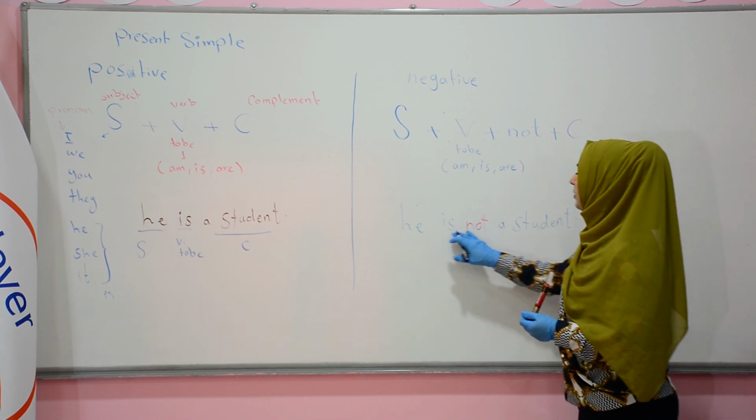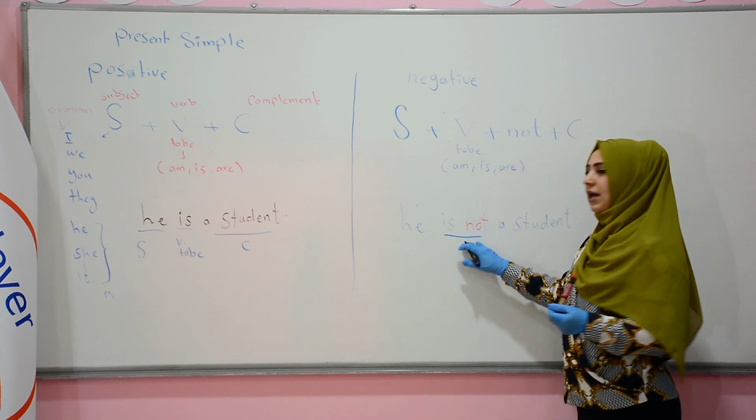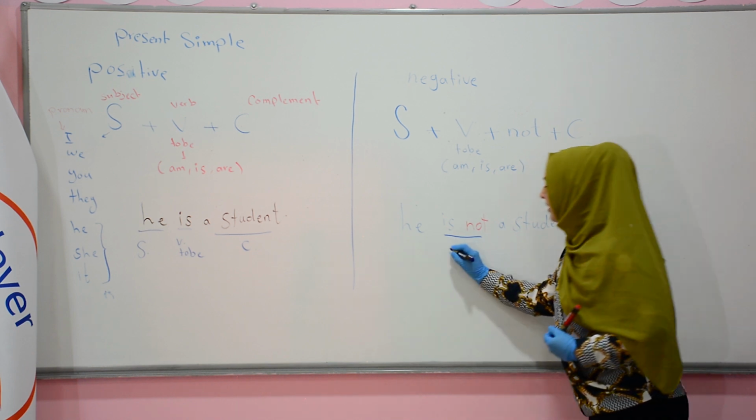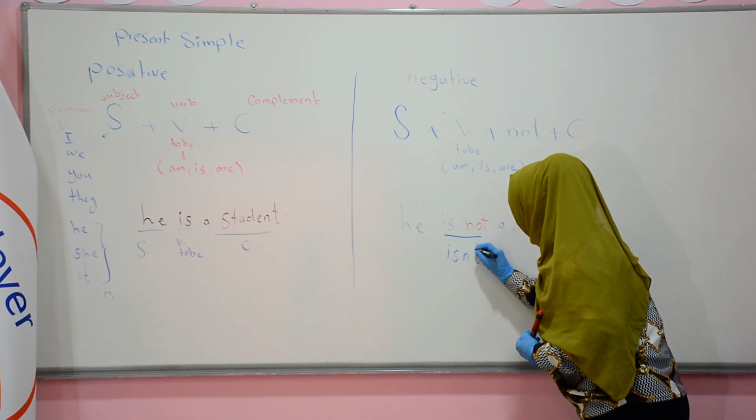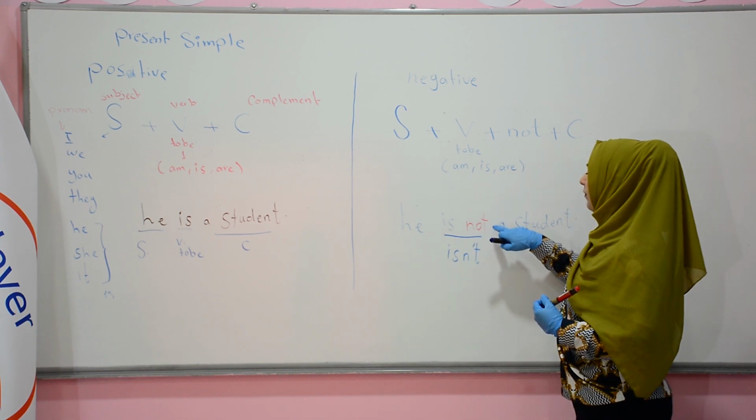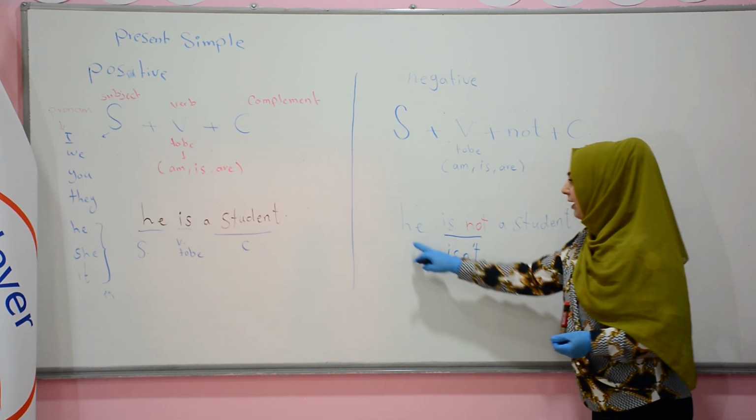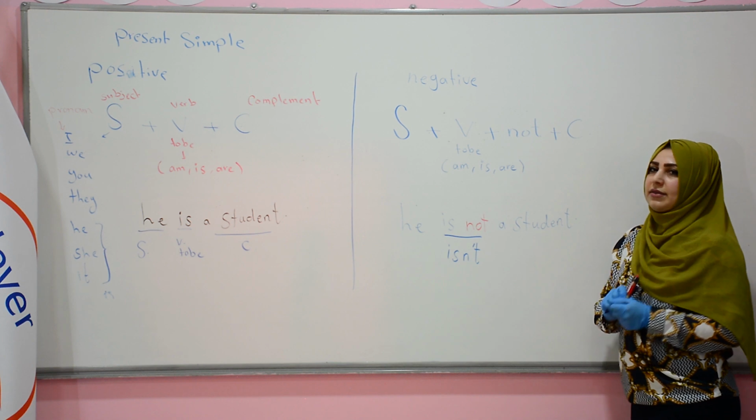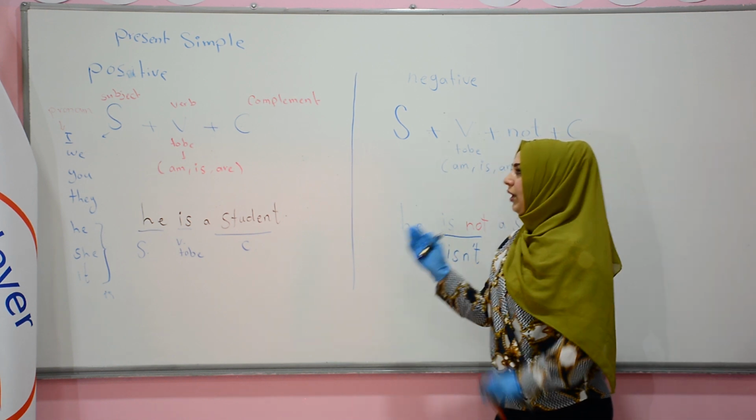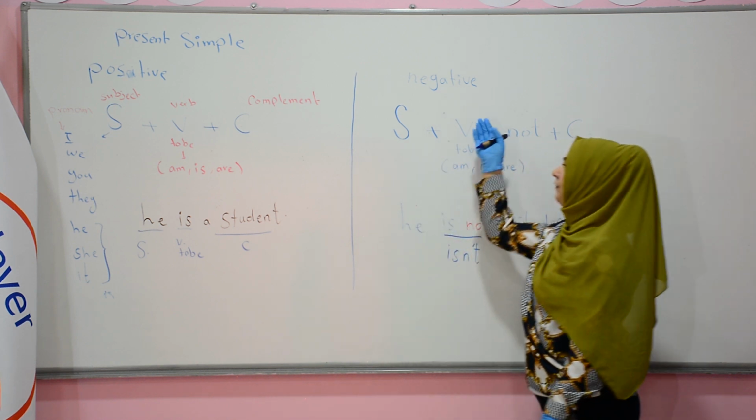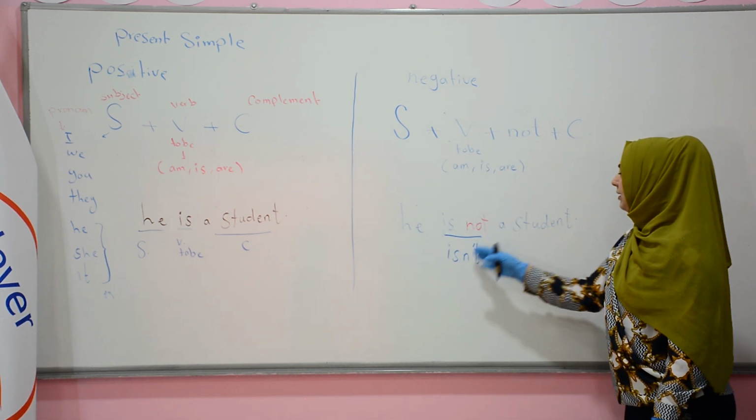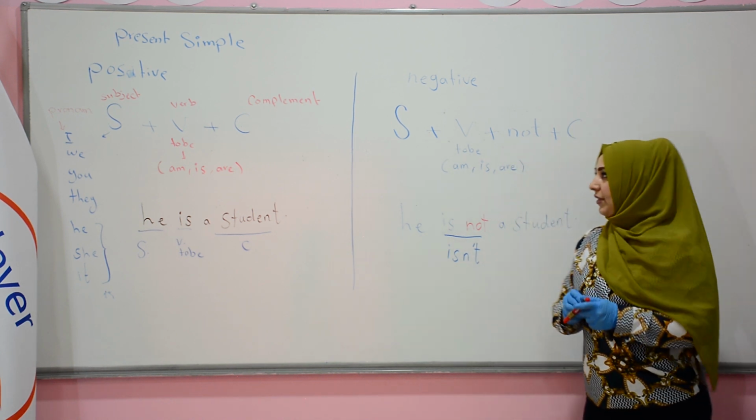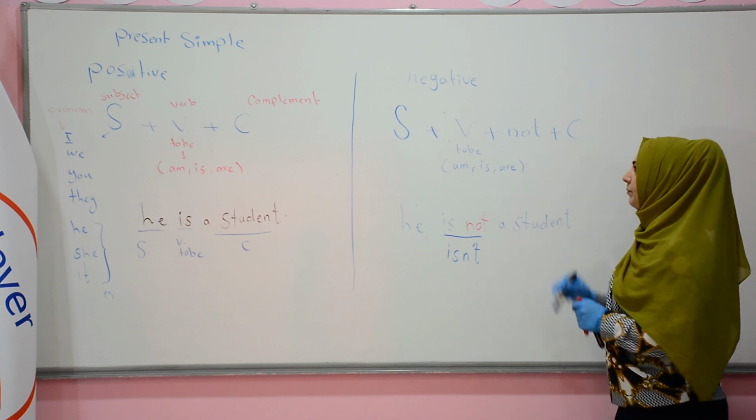Okay, we put not to the verb, but is not is the long form. What's the short form of is not? Of course, it is isn't. Isn't is the short form of is not. We should say he isn't a student. It's the negative of present simple. We have positive and we have negative. Okay? He isn't a student. She isn't a student. That is all in present simple.